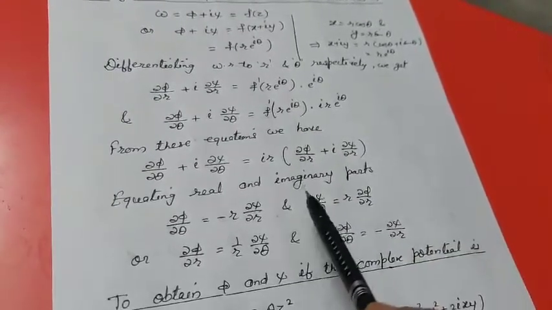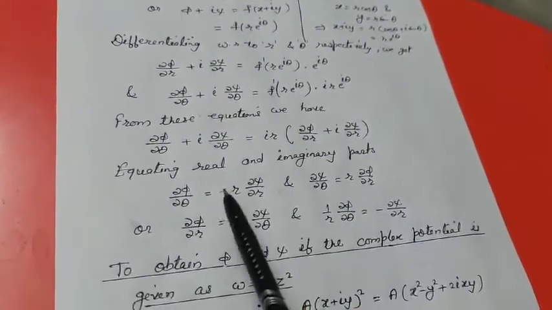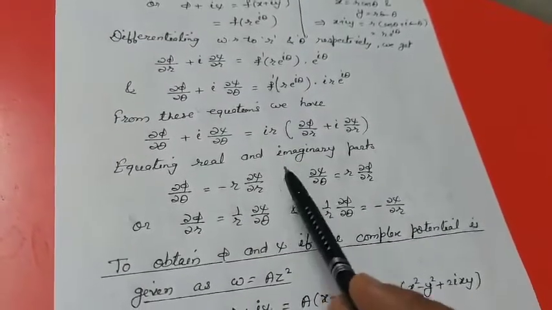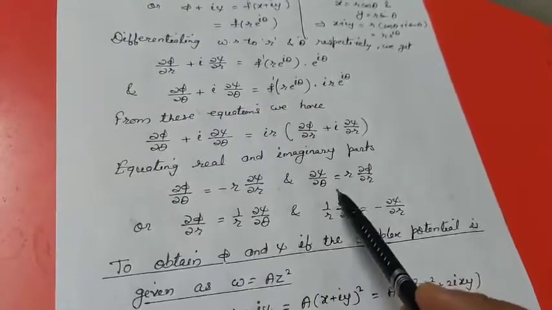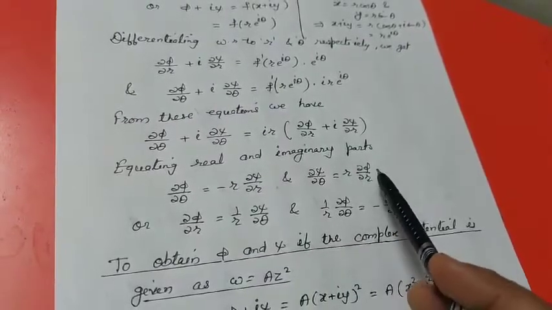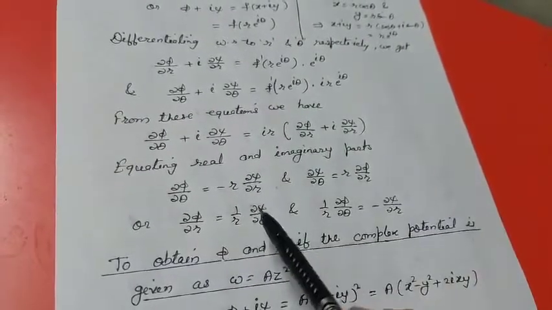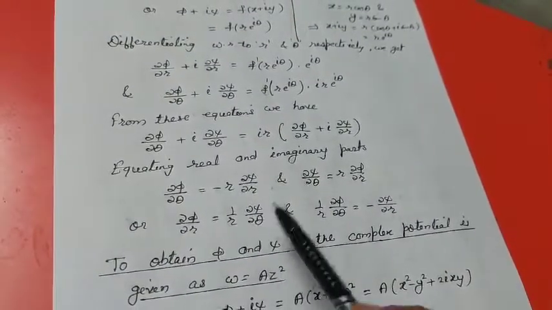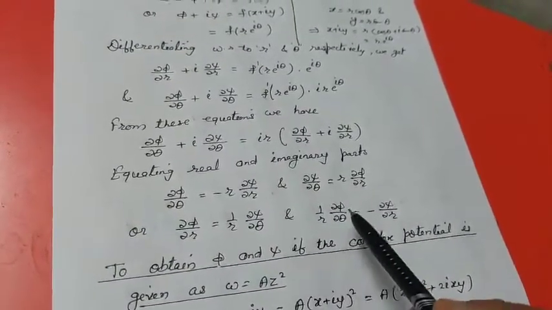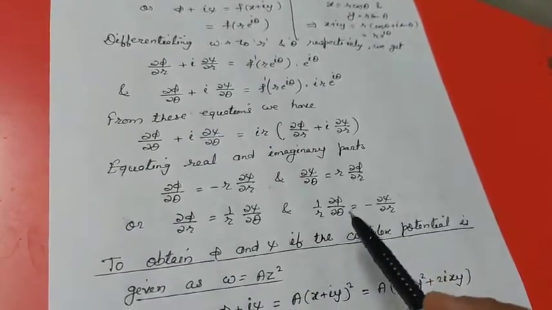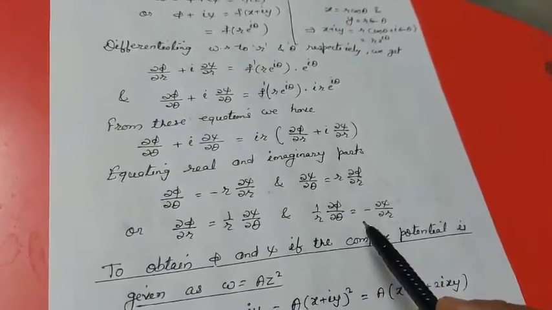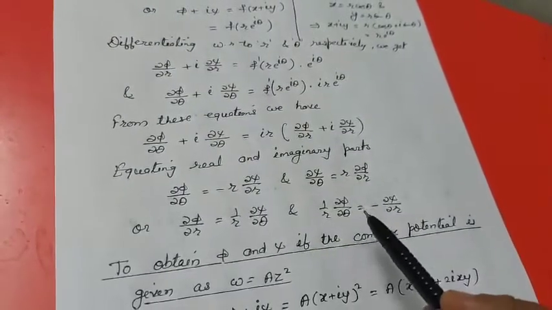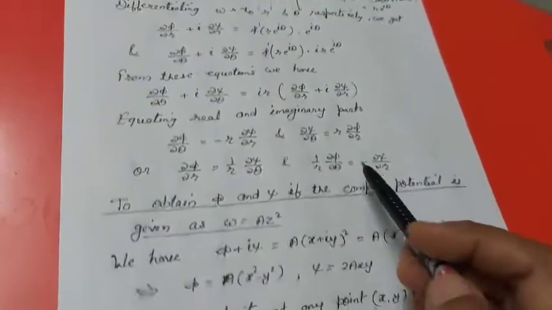Equating real and imaginary parts, we get del phi by del theta is equal to minus r del psi by del r, and del psi by del theta is equal to r into del phi by del r, or this can be written down as del phi by del r is equal to 1 by r del psi by del theta, and 1 by r del phi by del theta is equal to minus del psi by del r. So these are Cauchy-Riemann equations in terms of polar coordinates.